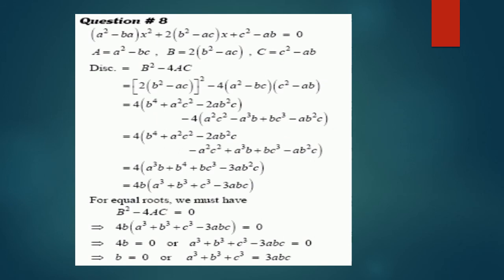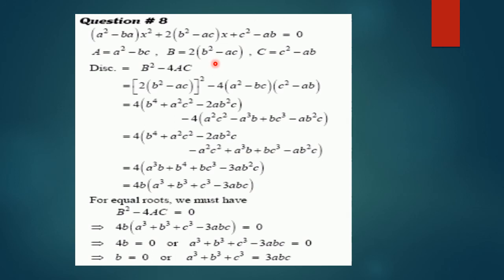Now question number 8 of the exercise. The given question is (a² − bc)x² + 2(b² − ac)x + (c² − ab) = 0. This is the given equation. And what we have to find out? Again, we are given that the roots of the equation are equal and we have to find out a certain condition that should occur.